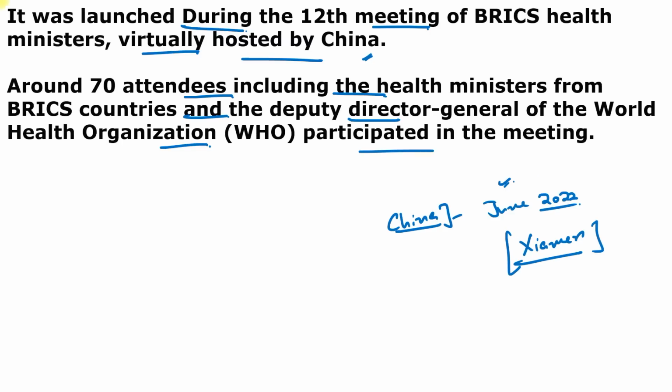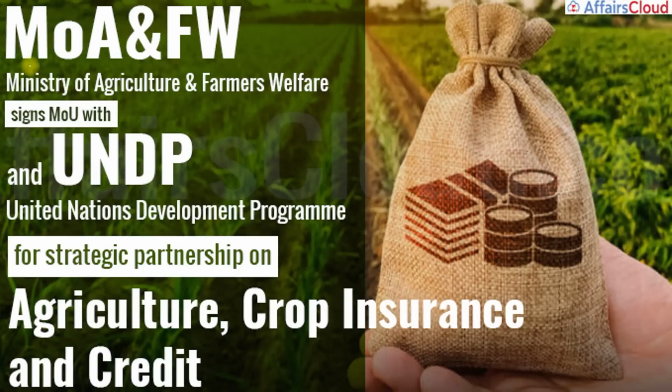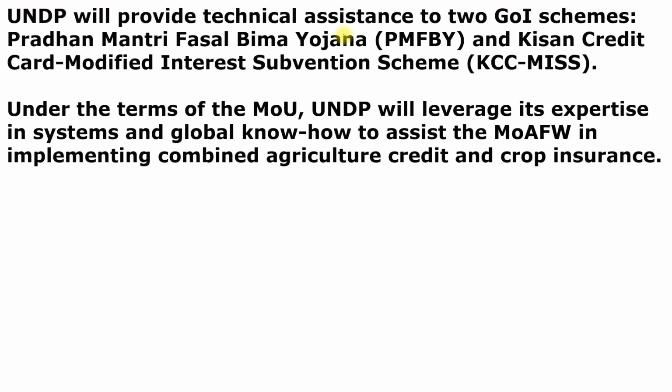Now we are moving to the next question. This question is from a picture. The Ministry of Agriculture and Farmers Welfare signed a memorandum of understanding with the United Nations Development Program for a strategic partnership on agriculture, crop insurance and credit. It means UNDP will provide technical assistance to the government of India for two schemes. One is the Pradhan Mantri Fasal Bima Yojana, or the crop insurance scheme, and second is the Kisan Credit Modified Interest Subvention scheme.